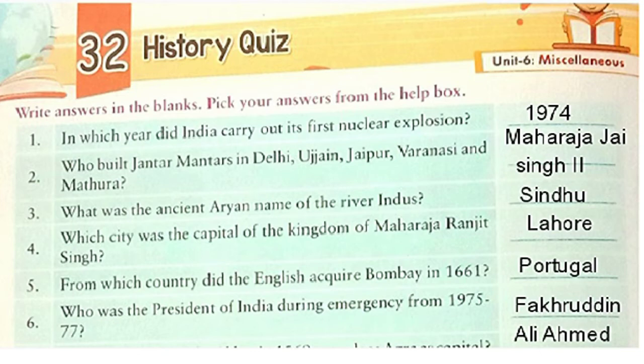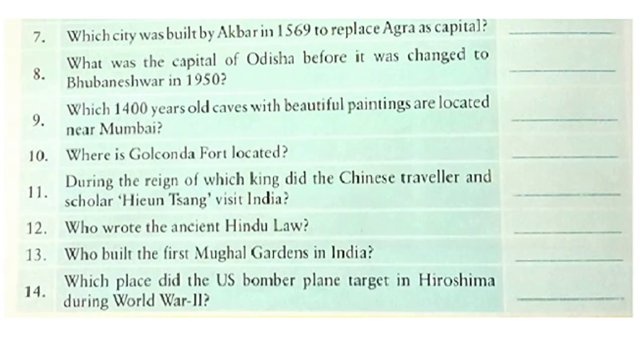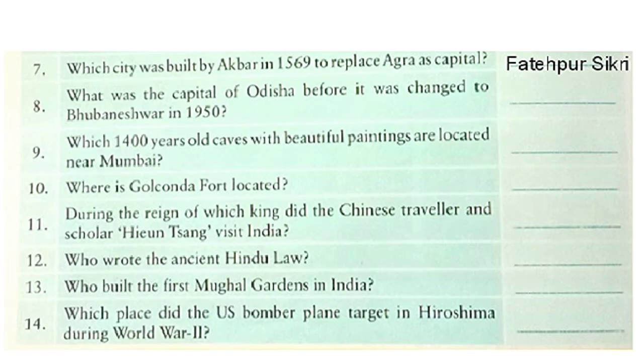Now we'll see our question number 7. Which city was built by Akbar in 1569 to replace Agra as capital? Yes, you are right. It was Fatehpur Sikri. Please write the name here. Now we'll see our question number 8. What was the capital of Orissa before it was changed to Bhubaneswar in 1950? It was Cuttack. Cuttack was the capital of Orissa.